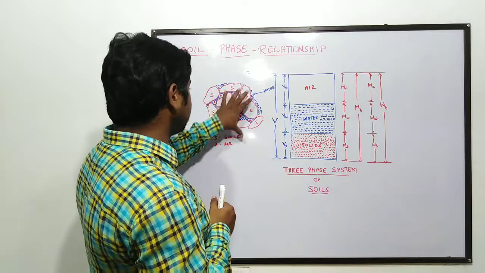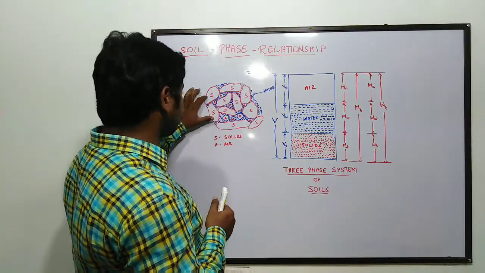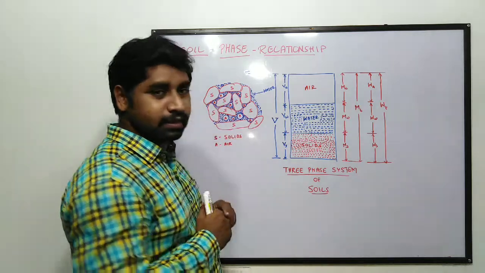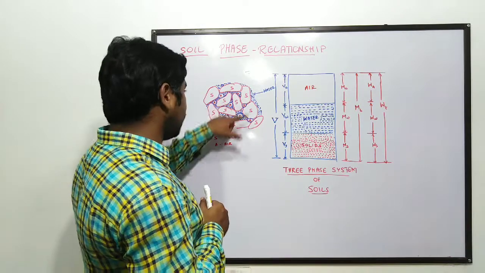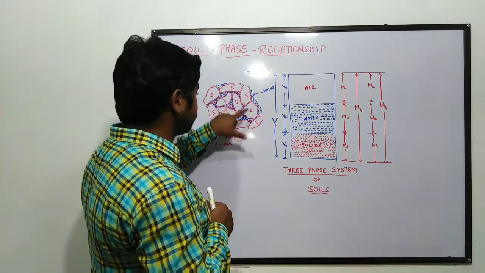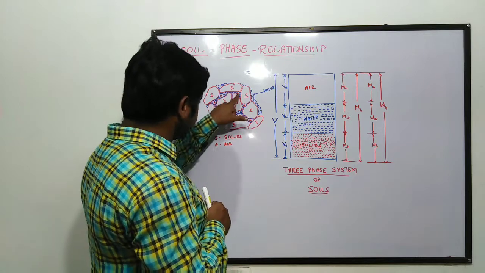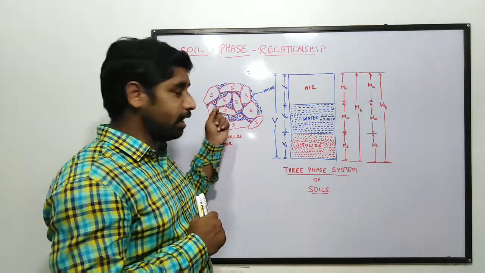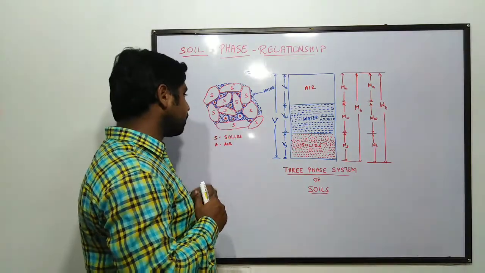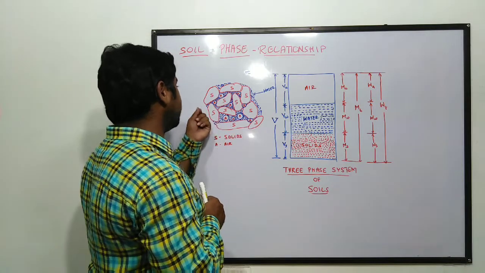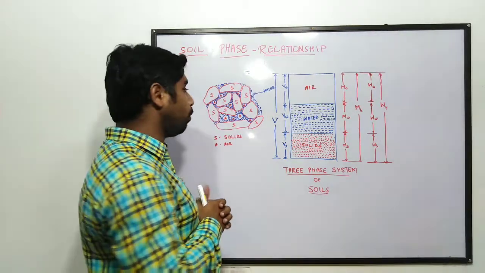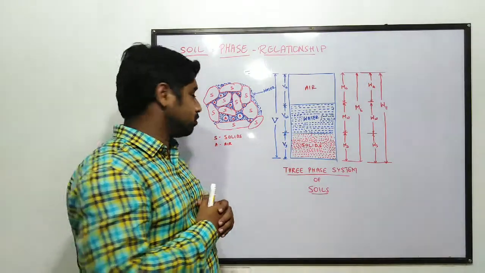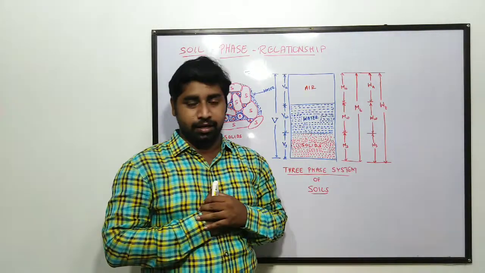Here you can see the soil mass, for example. It consists of soil particles which are represented by S here. S indicates the solid particles in a soil mass. Similarly, there are some gaps, which are nothing but air bubbles, air gaps or air cavities. The remaining portion is filled with a blue colored fluid, that is what we call water. So water is present in the soil along with some air voids. That is what we call the three-phase system of soil.